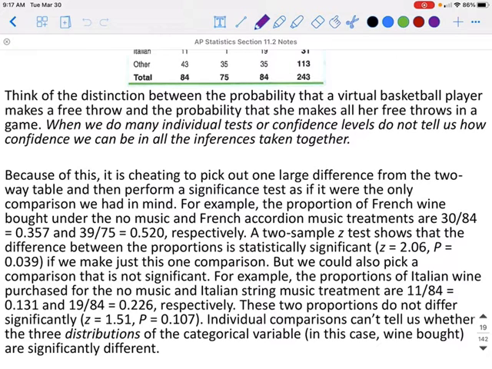But we could also pick a comparison that is not significant. For example, we could have picked the proportion of Italian wine purchased with no music or Italian string music playing, which is 13% and 22%. These two proportions do not differ significantly, with a p-value of 0.107. So individual comparisons can't tell us whether the three distributions of the categorical variable, in this case how much wine was bought, are significantly different.